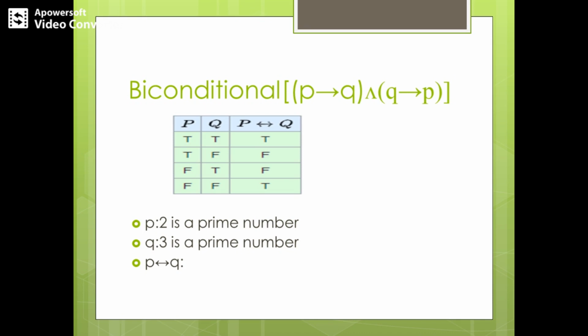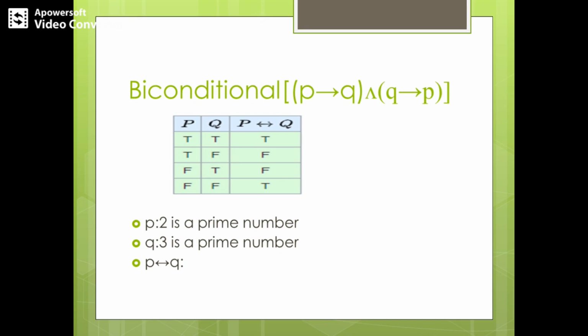And you can observe one important point in this biconditional logical connective: if one is true and the other is false, or if one is false and the other is true, the result is false, else we get it as true. So it is read as P if and only if Q. So if P then Q, and if Q then P.